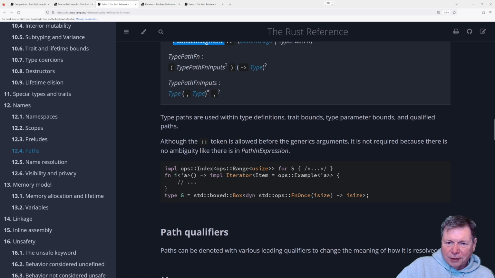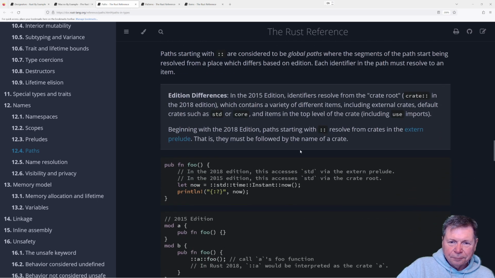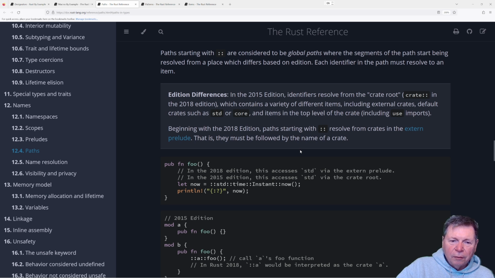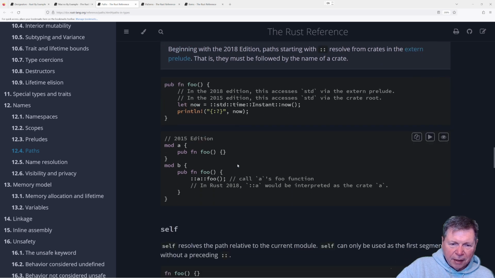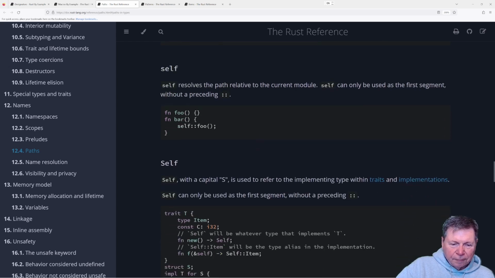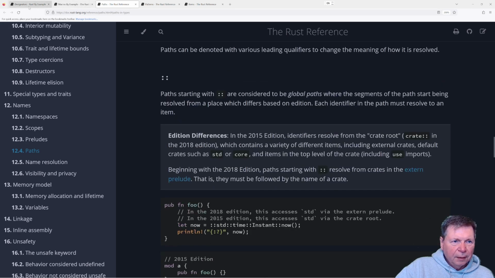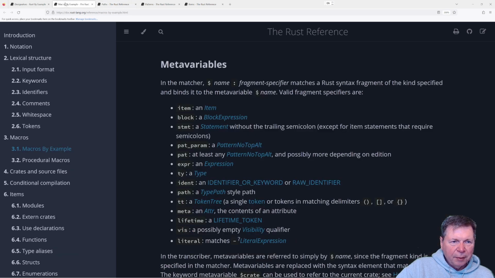Type paths are used within type definitions, trait bounds, and type parameter bounds and qualified paths. They're used there, but what are they? Holy mackerel. Okay. Oh, no. The path down to, so that, yeah, okay, that's the path. All right. Okay. Interesting why you'd want to pass a path, but okay.